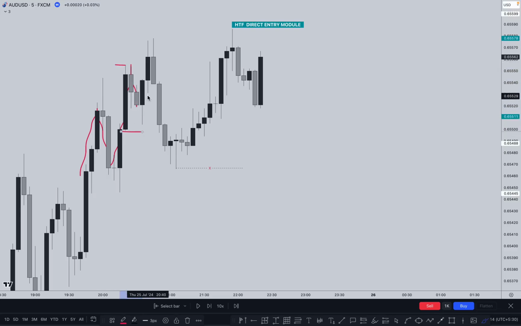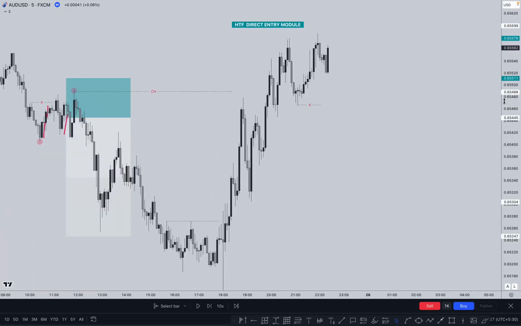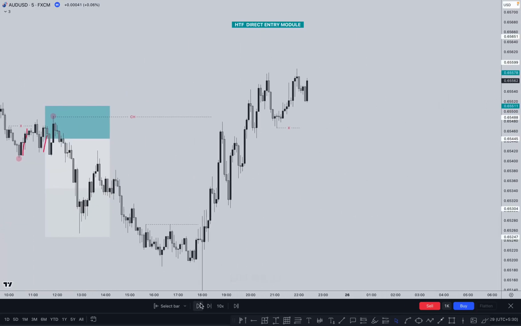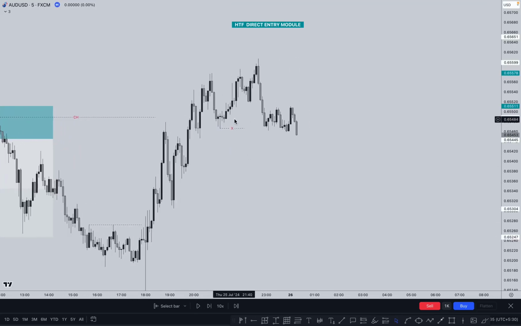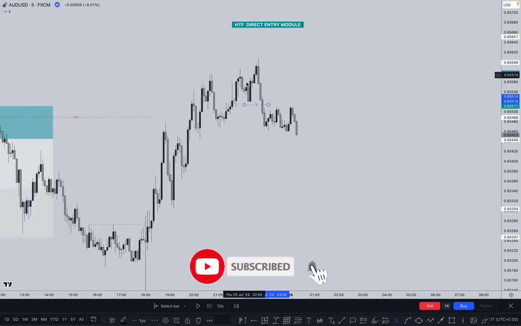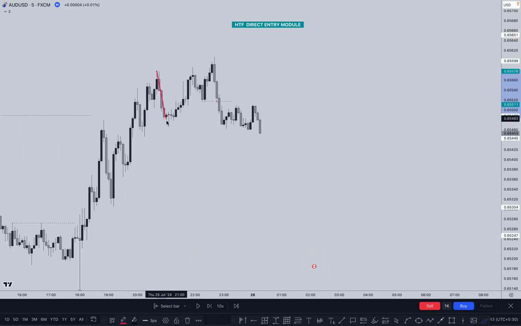If you don't know how to mark a valid pullback, you can watch my video on how to mark a valid pullback. Okay, so let's see what happened next after this one and how we can plan for the buy to the upside. So this is our inducement. If the market creates any kind of bullish structure, we are interested in the buy. But finally, the market broke this inducement right here because the previous high is broken, took a pullback, and this point became our inducement. Again it went to a higher high, took one more pullback, again going to a higher high, because the inducement broke the previous high like this one. Okay, so this is the inducement.